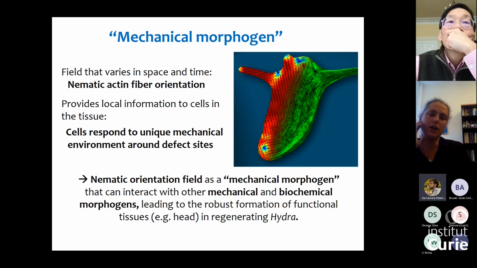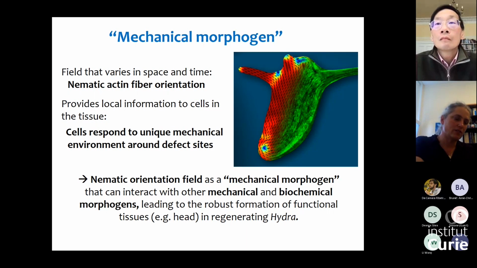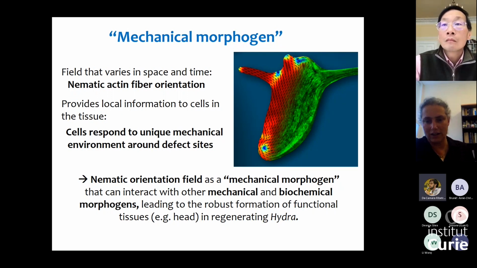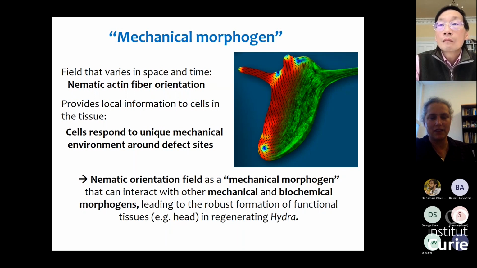Okay, let me start by explaining what I mean that the defects are formed by folding. What I meant is that when the tissue folds, you change the topology of the system. You start with a flat piece of tissue with open boundary conditions, and then you close it into a spheroid. The region initially has open boundaries and no defects. It's parallel everywhere. Once you close it into a sphere, it cannot be parallel anywhere. You cannot have something that's parallel everywhere without any defects. So if the system maintains its nematic order everywhere, there must be defects. This is what I mean.